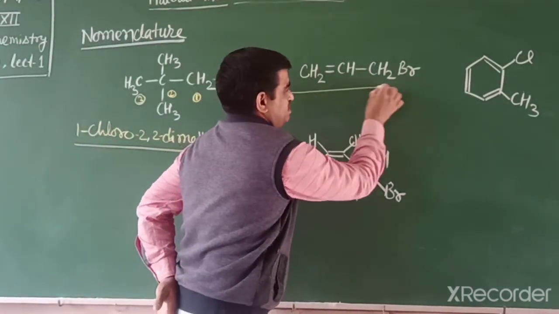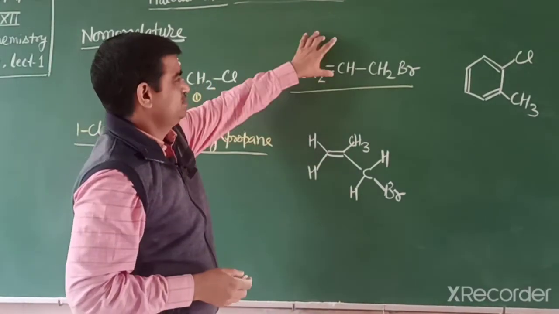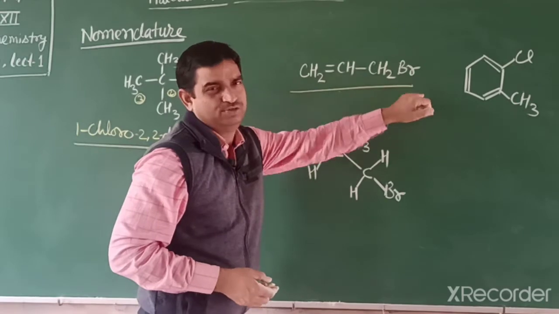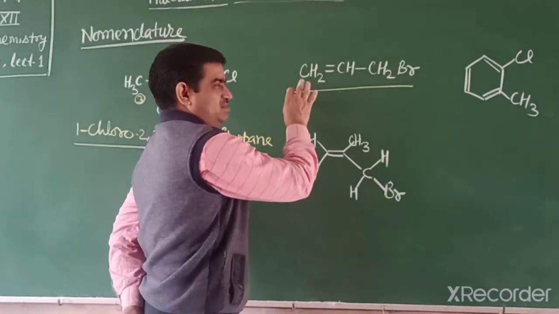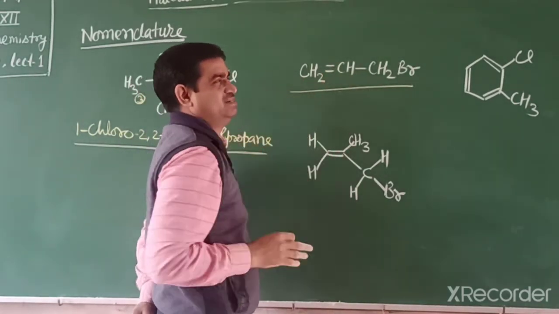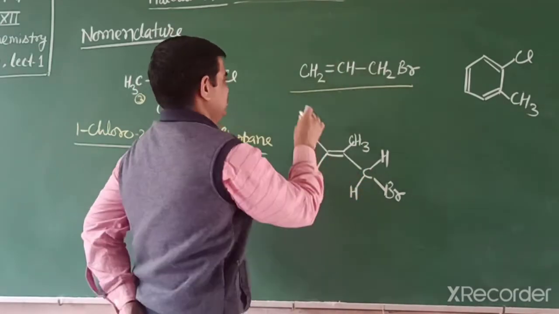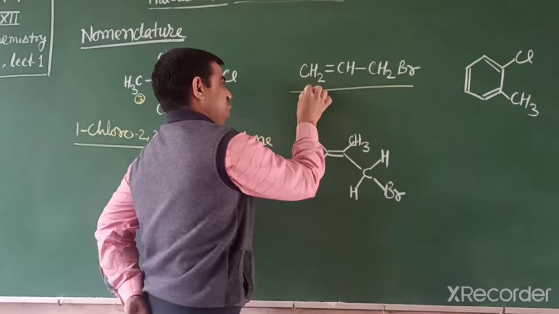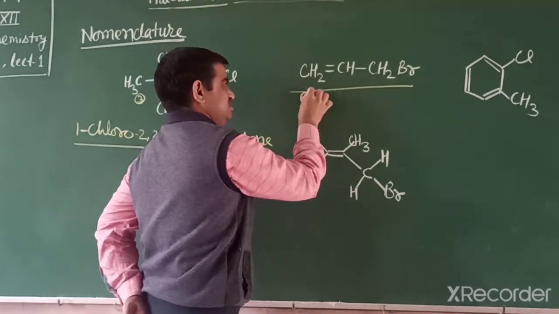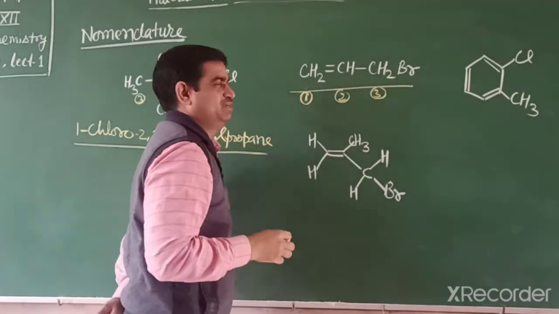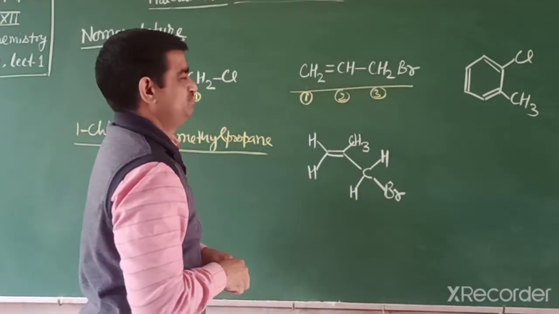The next compound is this. In this, alkene is also a functional group along with halogen. So numbering starts from the alkene side. Some students start from the halogen side, which is wrong. So first we start in this way: 1, 2, 3, total 3 carbons.